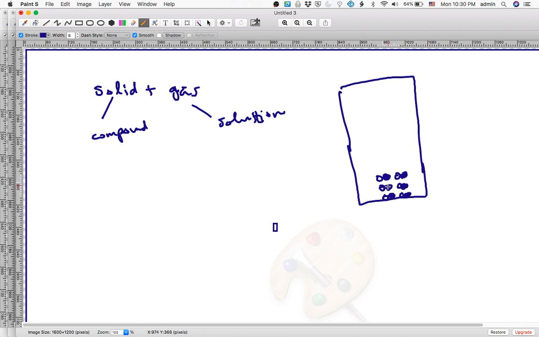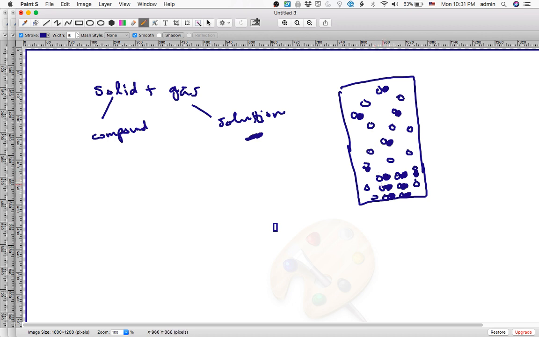So there's a solid. It's a compound. And the gas is a solution. That means there's a gas up here. It fills the entire container. It doesn't just fill the top, all right? It fills the entire container, around the solid, everything. Just not in the solid. But you see, it's a solution, so you cannot just have one kind of dot. You have to have two kinds of dots. Here's an example. Everywhere, evenly mixed. A solution is evenly mixed. All right? So that would be it.